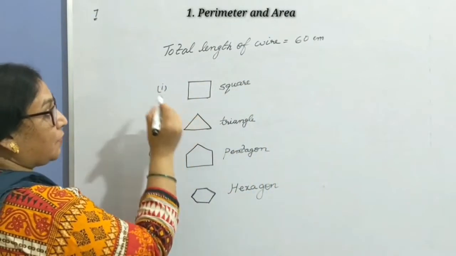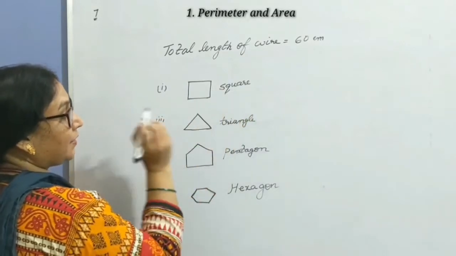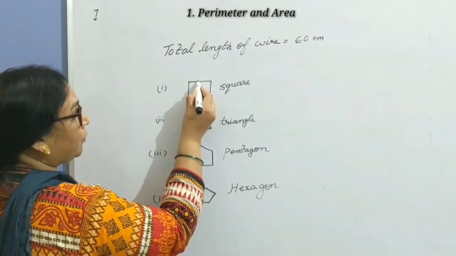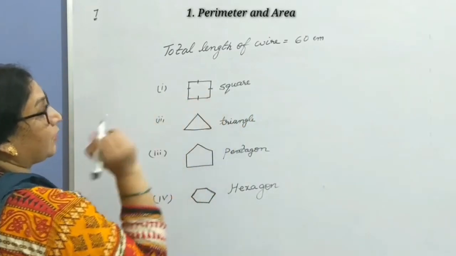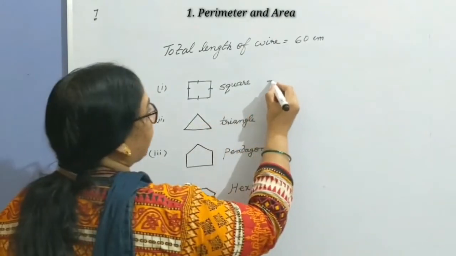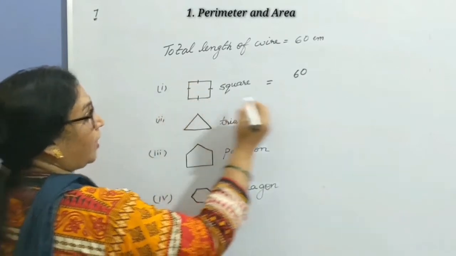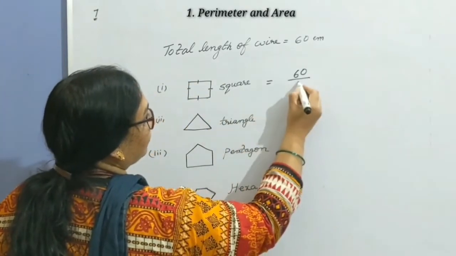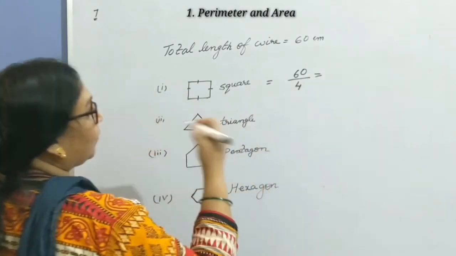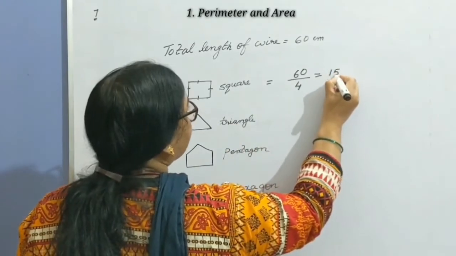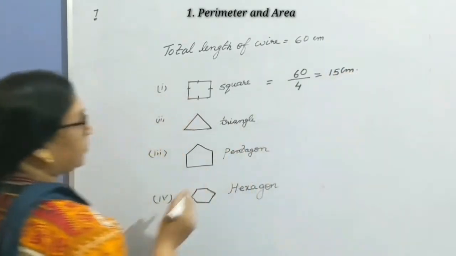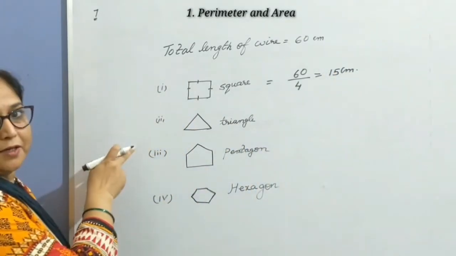When it is converted to a square, it is divided into 4 equal parts. To get each side, we take the total length, that is the perimeter of the square, and divide by 4. So it's equal to how many centimeter? 15 centimeter.